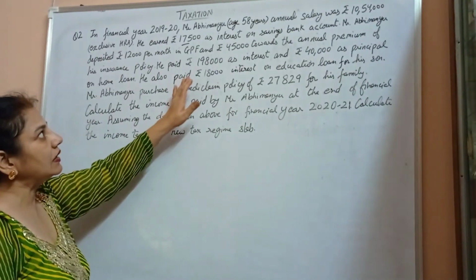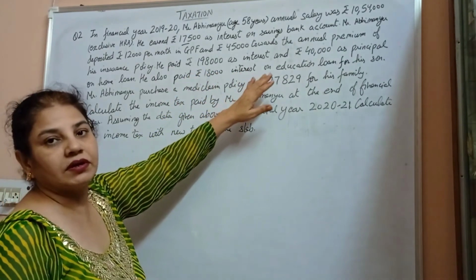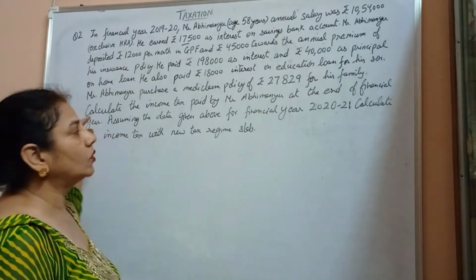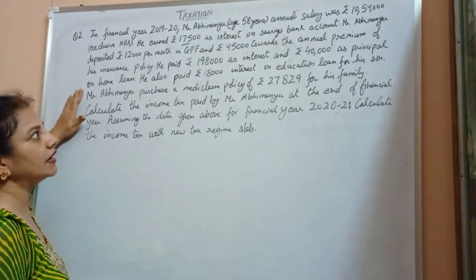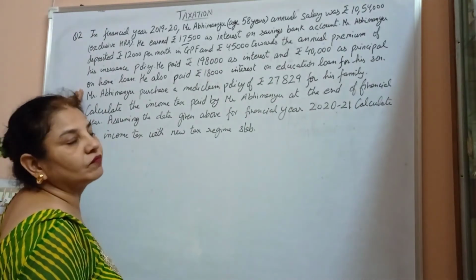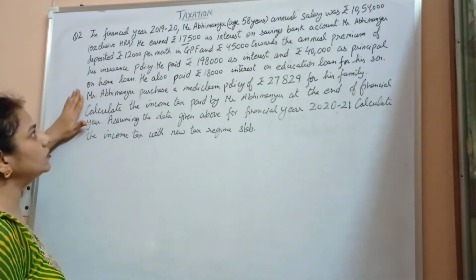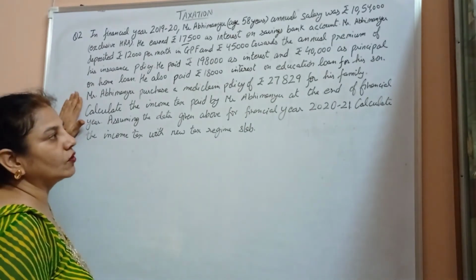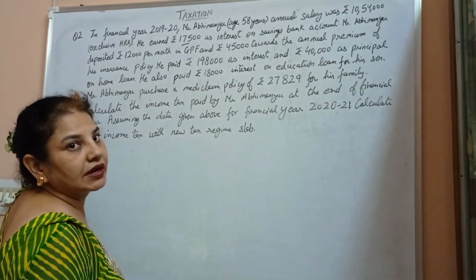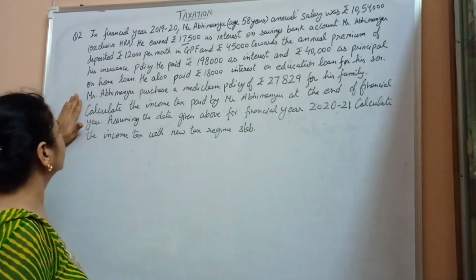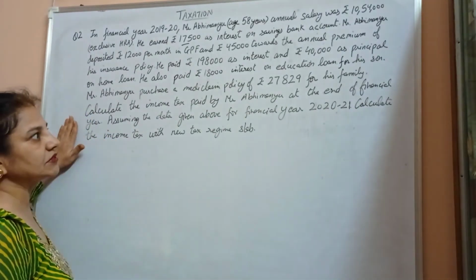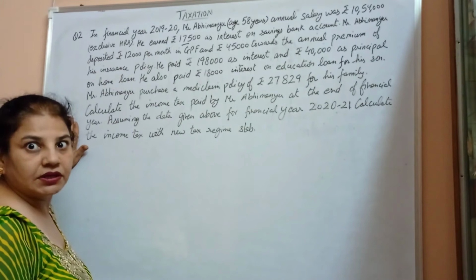He paid rupees 1,98,000 as interest and 40,000 as principal on home loan. He also paid 18,000 interest on education loan for his son. Mr. Abhimanyu purchased a Mediclaim policy of rupees 27,829 for his family. Calculate the income tax paid by Mr. Abhimanyu at the end of the financial year.